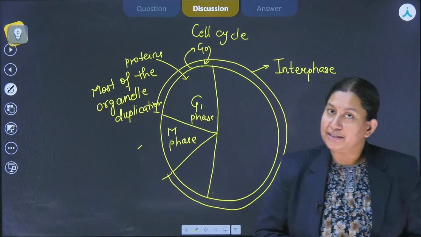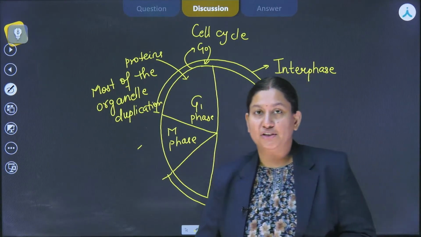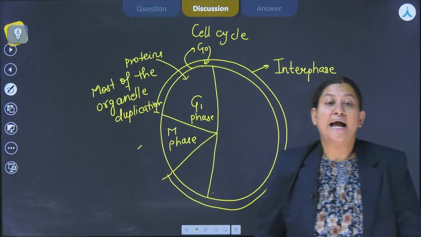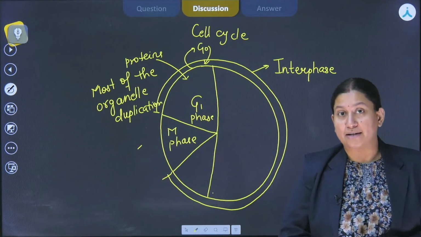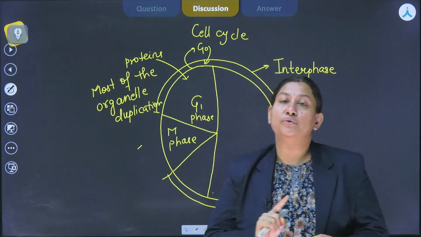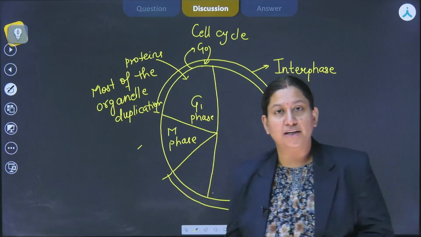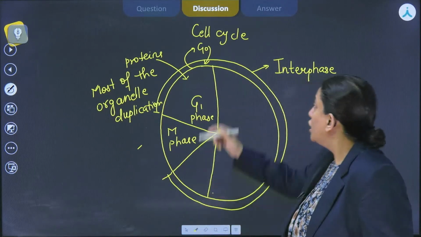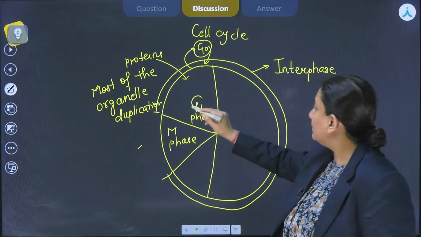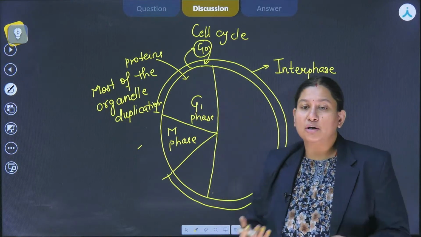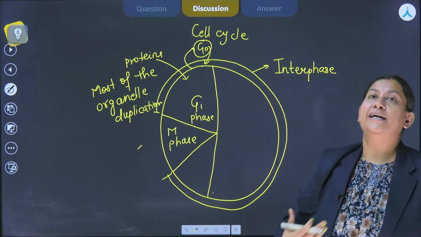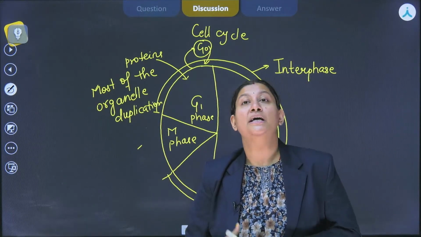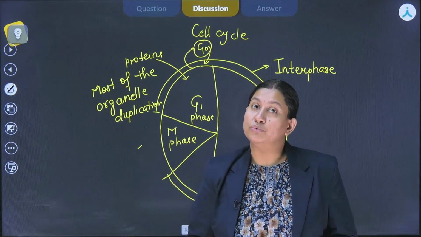So if it is either differentiation or redifferentiation, the cell is going to exit from the G1, enter into the G0, and till the stimuli gets back, it is going to be retained in the G0 phase, perform its metabolic activity, but not going to proliferate, right? So this is the quiescent stage. And then let's suppose this is not there and the cell has to divide, and this will happen if the nucleocytoplasmic ratio is going to get disturbed. In that case, of course, the cell is going to divide itself.